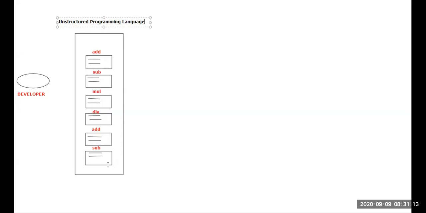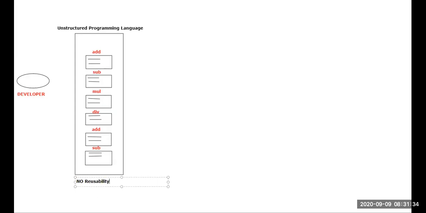Is there any reusability of the code? 100% no, we cannot reuse the code. That is the reason I say there is no reusability.